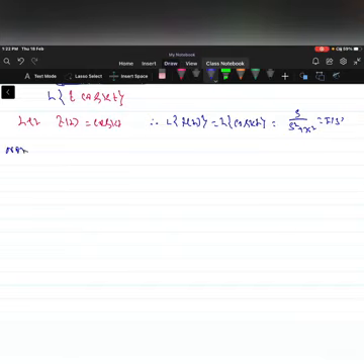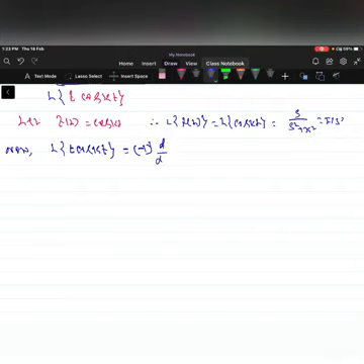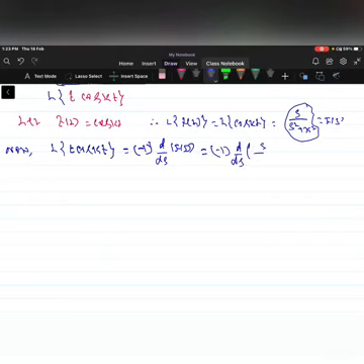Now, using the property, Laplace of t into cos kt is equal to minus 1 to the power of 1 d by ds of F of s, where F of s is s by s square plus k square. So minus 1 into d by ds of s by s square plus k square.